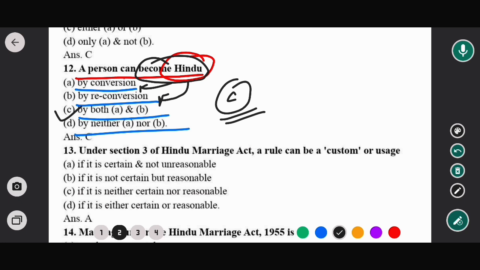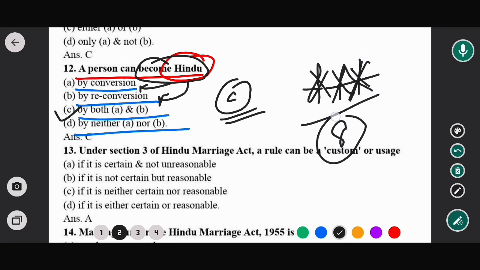I am again telling you that these questions from family law are very important, because a total of 8 questions will be asked. So take this part very seriously. Before going to the exam, please go through these MCQs very carefully, and try to memorize the sections at least, so that you can tick the correct answer. Now moving to the next question.